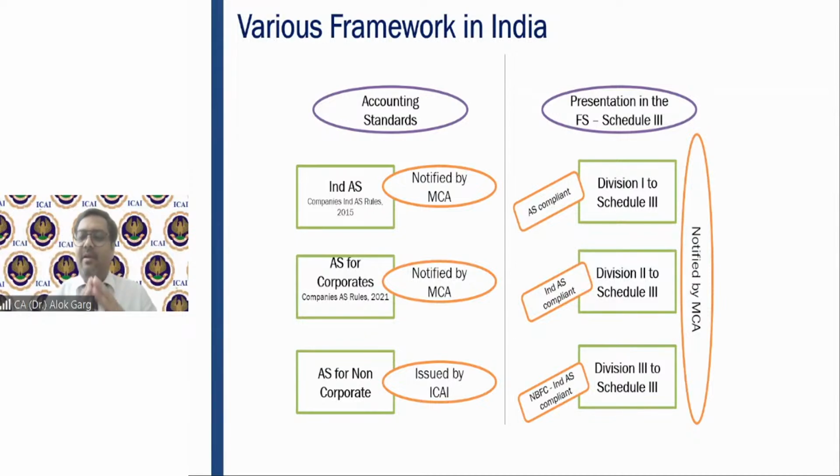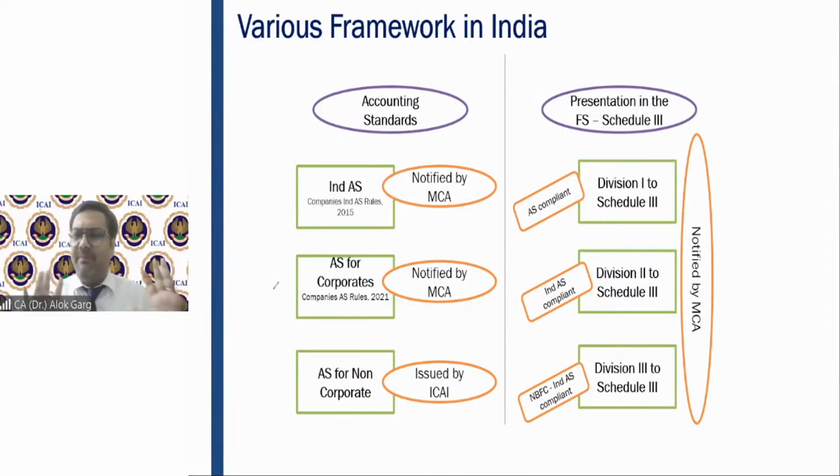So friends, earlier the only accounting standard applicable was AS, right? Whatever you have learned so far, that is only accounting standard. Now these accounting standards are for corporate entities as well as for non-corporate entities, right? So friends, as of now, for corporate entities where IND AS is not applicable, on which entities is IND AS not applicable? For example, any private limited entity or any unlisted entity whose net worth is less than 250 crore.